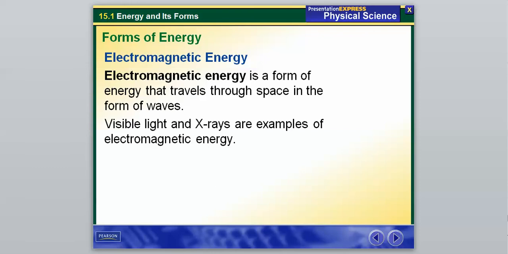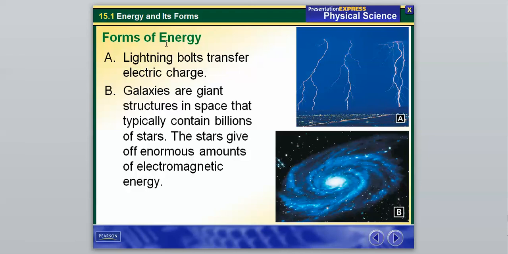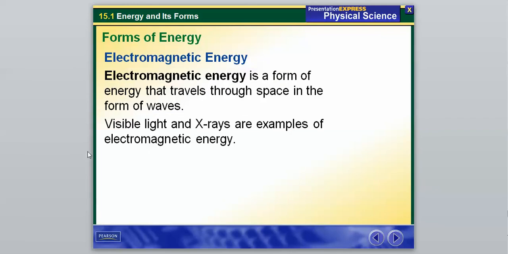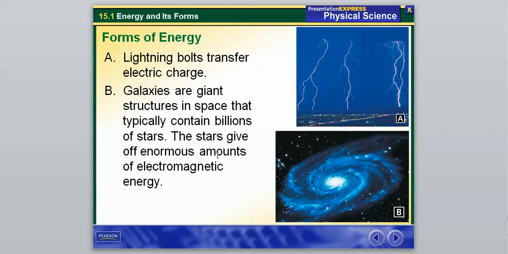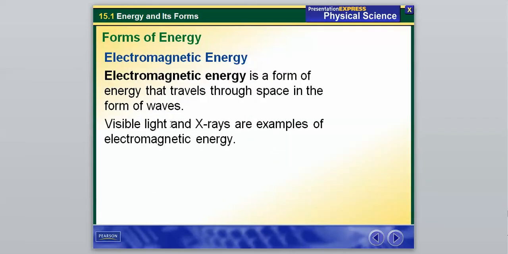I think we have another example here, that lightning bolts will transfer an electric charge. And galaxies are giant structures in space that typically contain billions of stars. The stars give off enormous amounts of electromagnetic energy, and they're constantly exuding different rays. That makes sense, because a lot of our visible light comes from the sun. The sun is a star, so it's giving off a lot of electromagnetic energy.